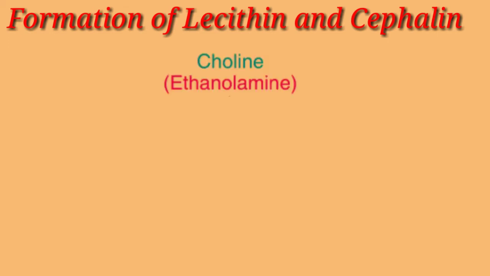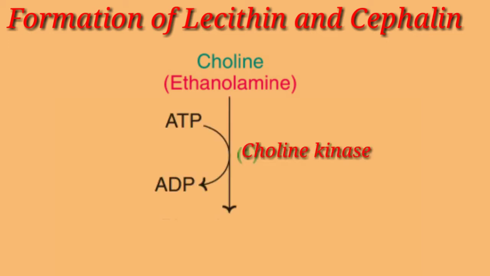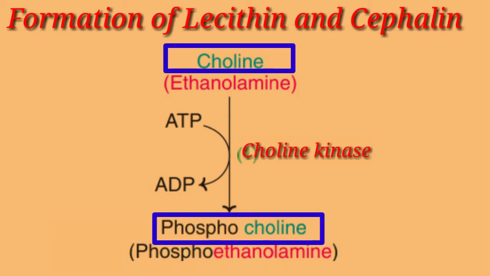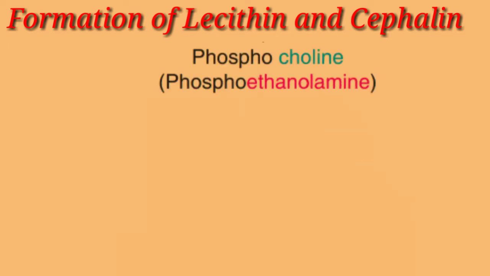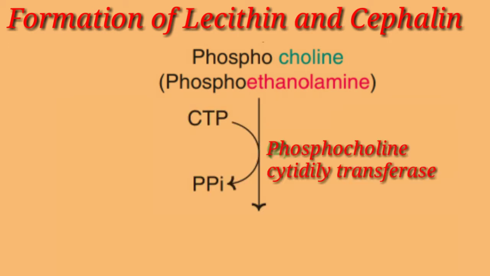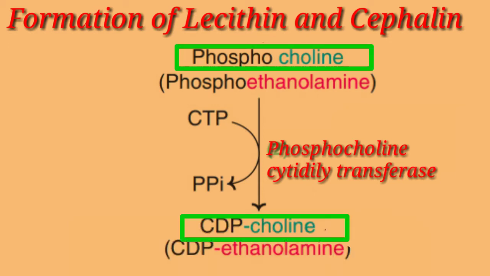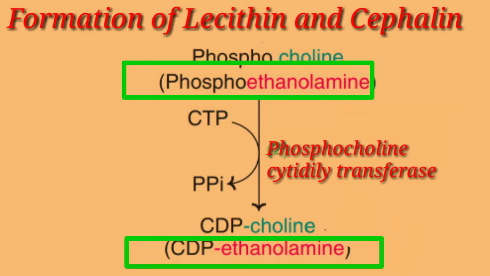Choline and ethanolamine first get phosphorylated in presence of enzyme choline kinase to form respectively phosphocholine and phosphoethanolamine, which further combine with cytidine triphosphate, that is CTP, to form respectively CDP choline, that is cytidine diphosphate choline, and cytidine diphosphate ethanolamine in presence of enzyme phosphocholine cytidyl transferase.